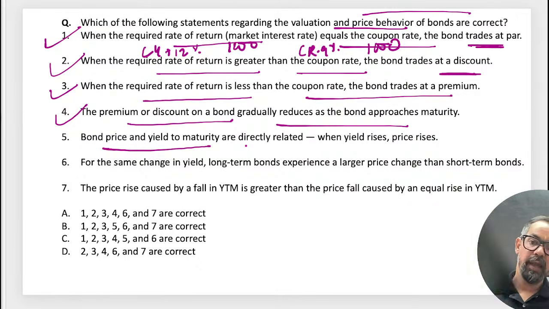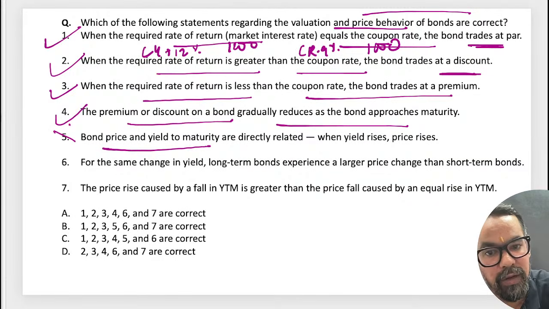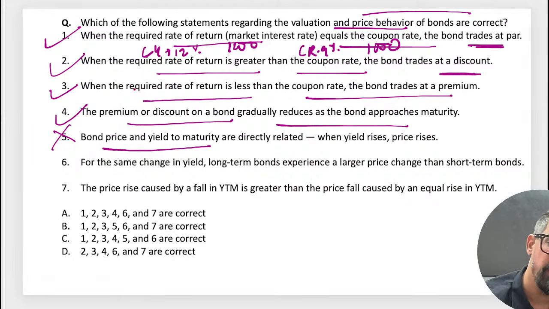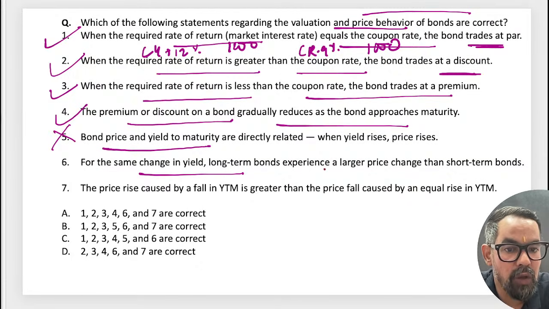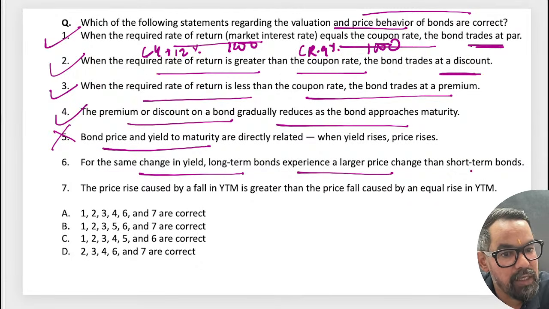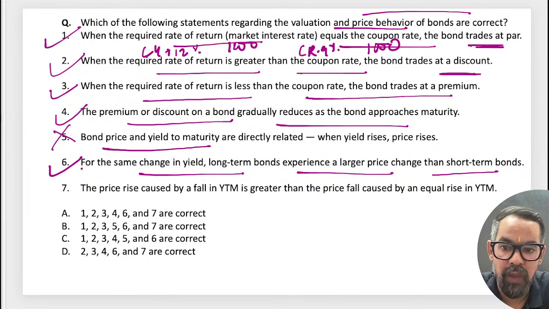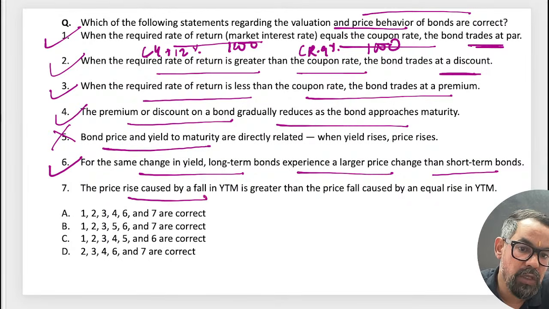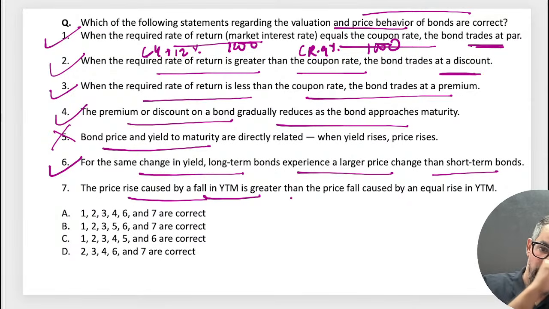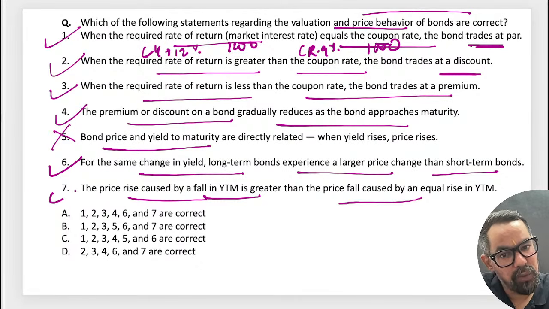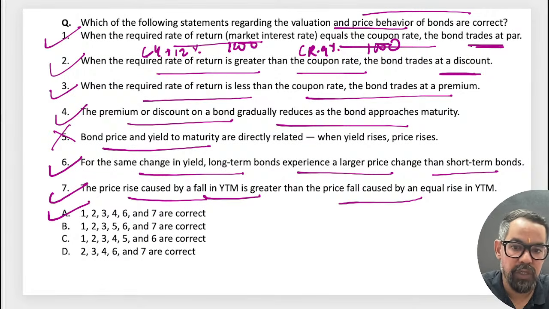The next one is bond prices and yield to maturity. Bond prices and yield to maturity are directly related? No, they are inversely related. Next one, for the same change in yield, long-term bonds experience a larger price change than short-term. True. The price rise caused by a fall in YTM is greater than this particular one. True, right? So 1, 2, 3, 4, 6, 7, option A only should be the right answer for this particular one.